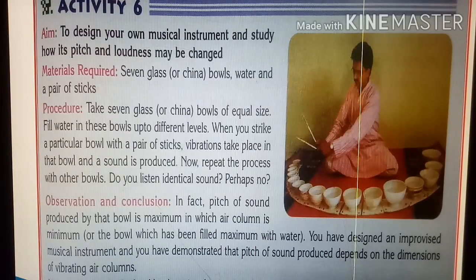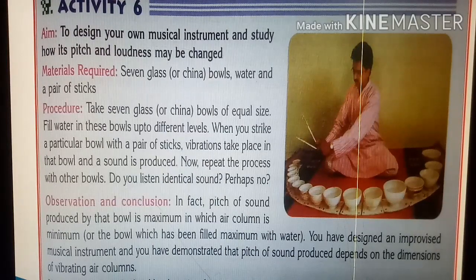What are the materials required? 7 glass or china bowls, water and a pair of sticks. What we have to do: take 7 glass or china bowls of equal size and fill water up to different levels. After that, when you strike a particular bowl with a pair of sticks, vibrations take place in that bowl and a sound is produced. Now repeat this process with the other bowls. Do you hear identical sounds? No. The sounds are not identical.